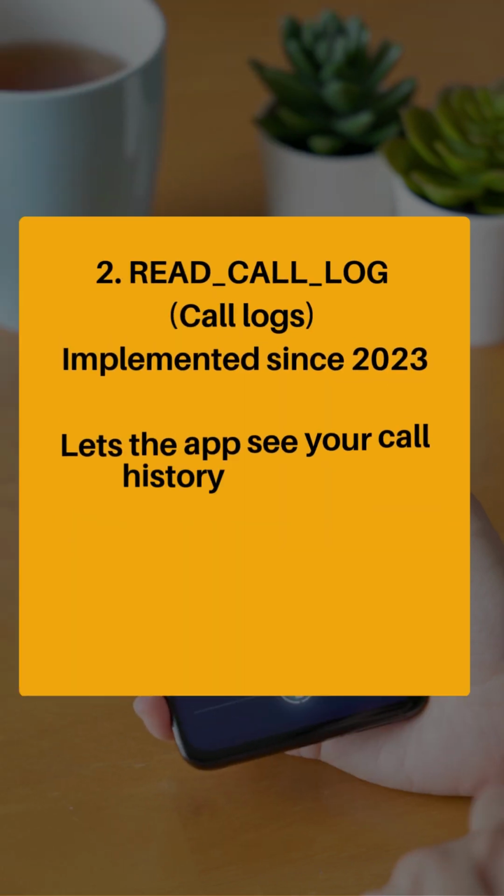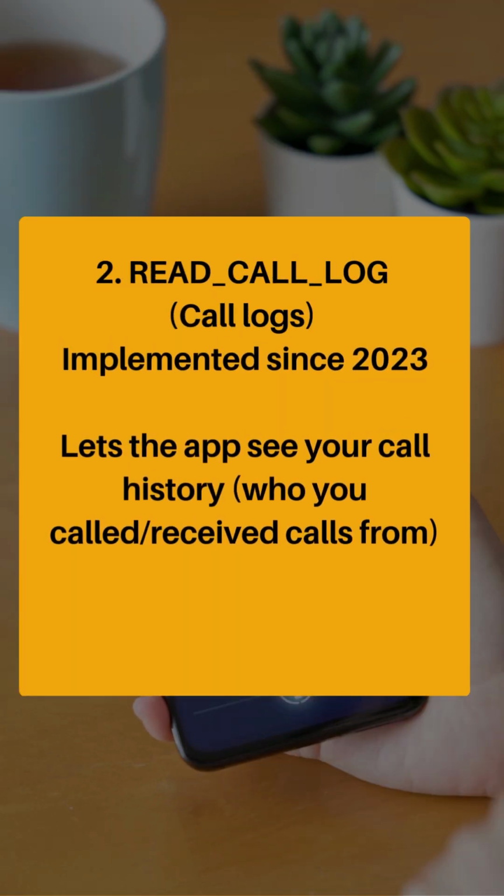The next one is read call permission. It has been around since 2023 or 2024 or so. With this call permission enabled, it will allow loan apps to read all your call history. With call log, they will be able to access all your call history. They will be able to read incoming calls, outgoing calls, the number that called you, and missed calls. They will be able to read everything. But for about 2 years now, they can no longer have access to that, and Google is implementing that strictly.